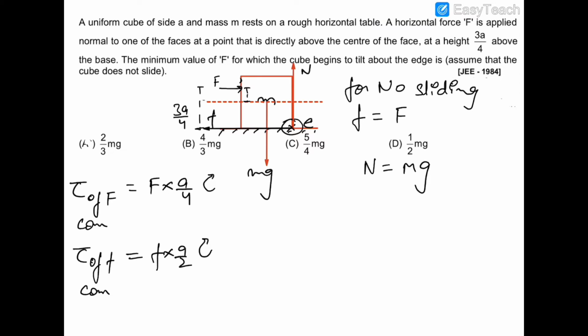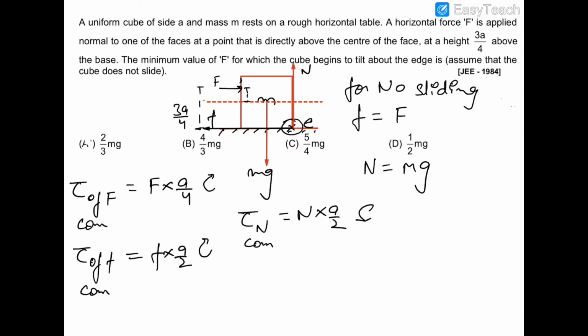And the torque of mg is 0 because it is passing through the center of mass, and the torque of the normal reaction will be N into A by 2 in the anti-clockwise sense. So the torque of the normal reaction about the COM is N into A by 2 in the anti-clockwise sense. So we know that the block has to topple, and therefore it will topple in the clockwise sense.